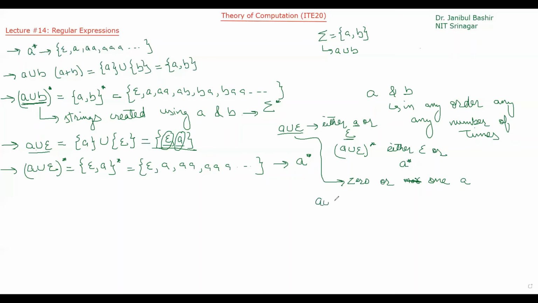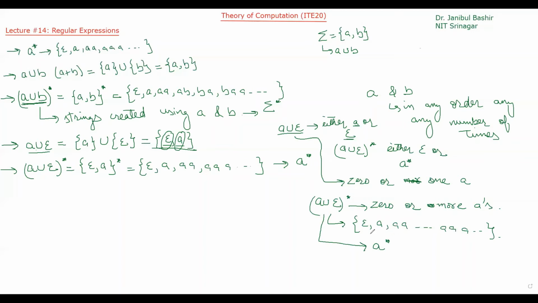And A union epsilon star means 0 or more A's. Okay, because it represents the following. And it is same as representing A star. A star also means 0 or more A's. Okay. Now let's take another example.